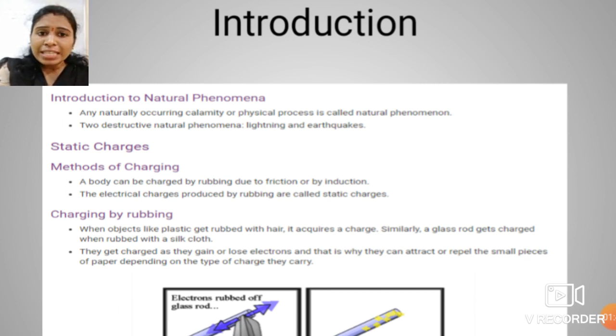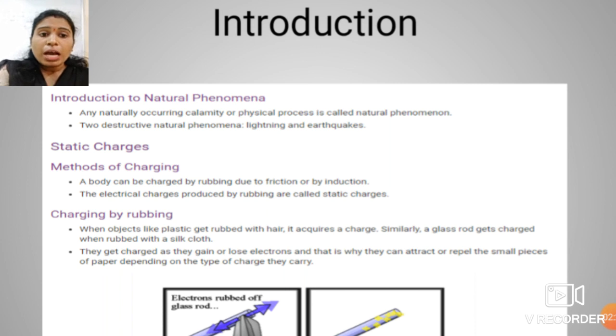We will see about lightning in our upcoming slides. But before that, you should know what charges are, what static charges are, and what the methods of charging are. A body can be charged by rubbing, due to friction, or by induction. The electrical charges produced by rubbing are called static charges.